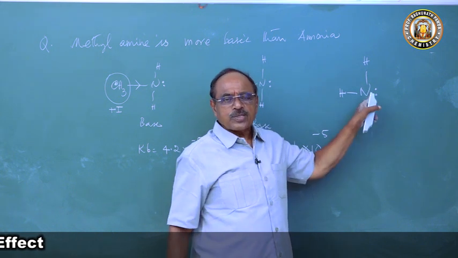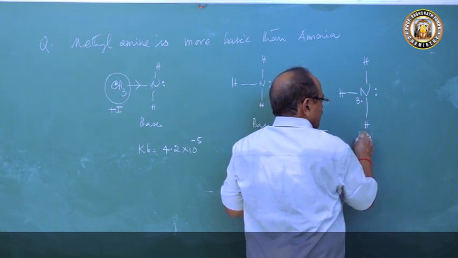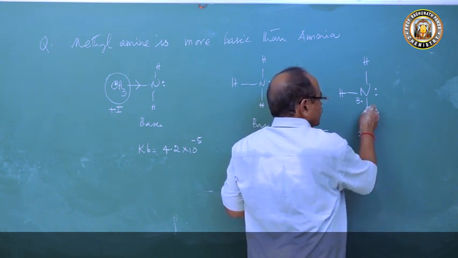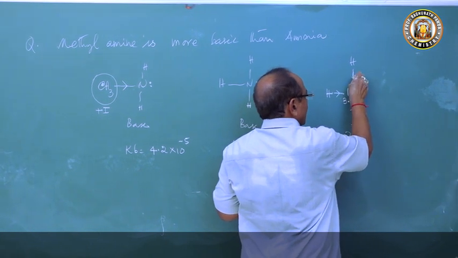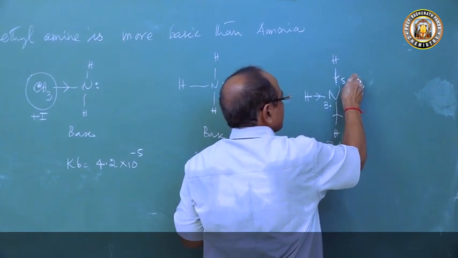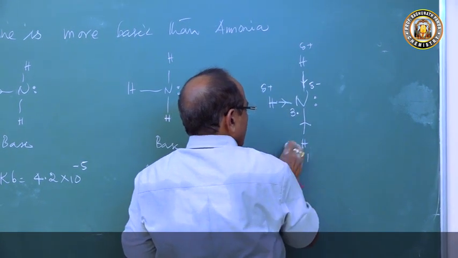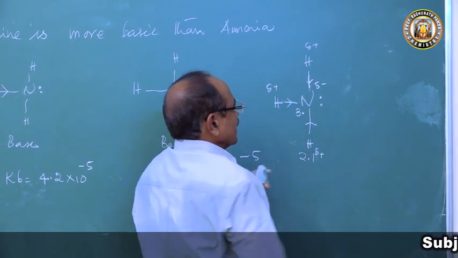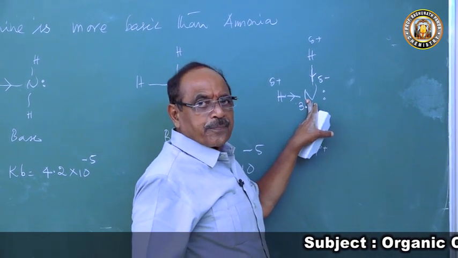Now ammonia is a base. Why? The electronegativity of nitrogen is 3, that of hydrogen is 2.1. So drift of electrons takes place towards the nitrogen atom. Hence the nitrogen atom gets delta negative charge. All these hydrogen atoms get delta positive charge. So there is a negative electron density at the nitrogen atom.